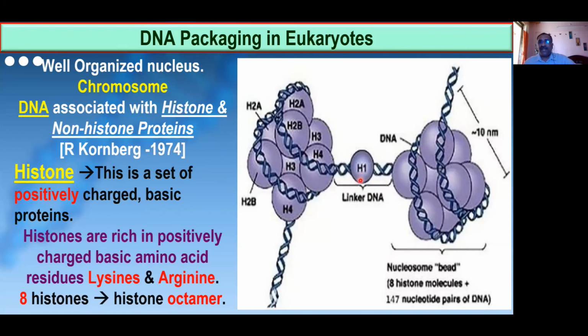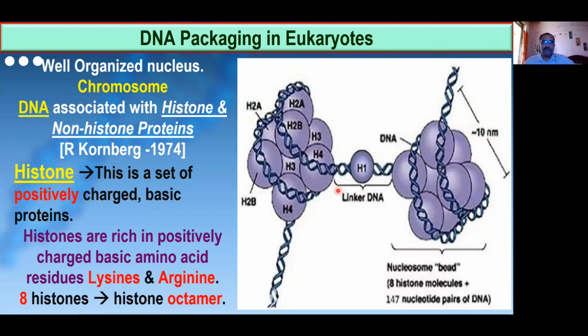So total 9 molecules you can notice: 8 in the octamer, 2 each, and H1 separate at the entry and exit point.